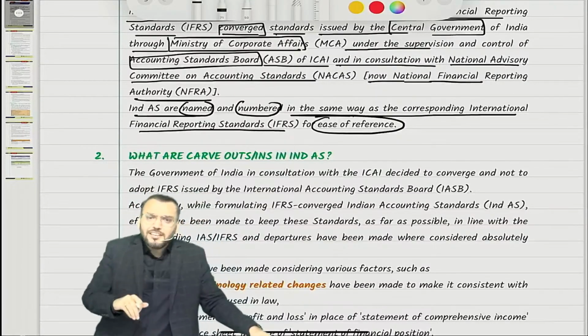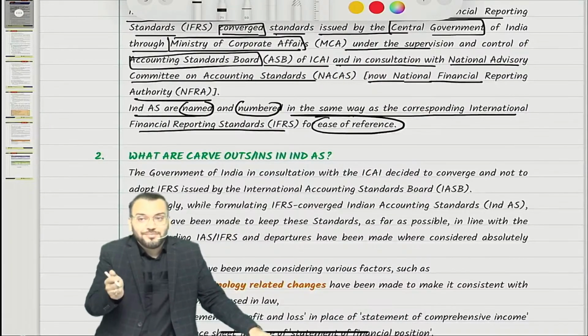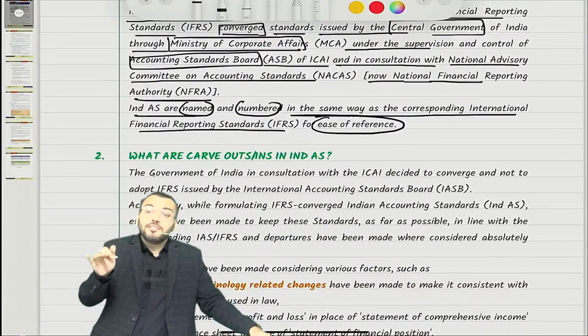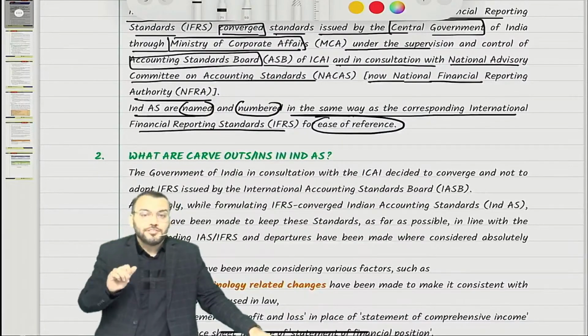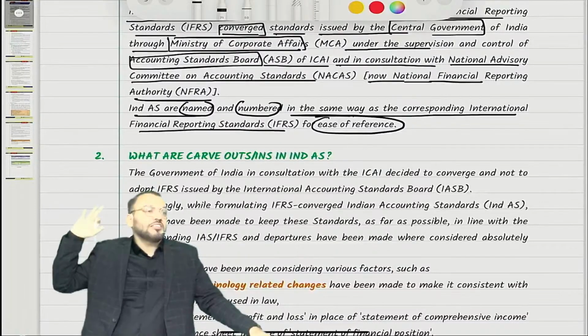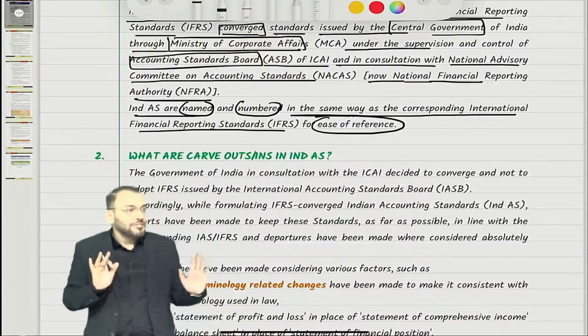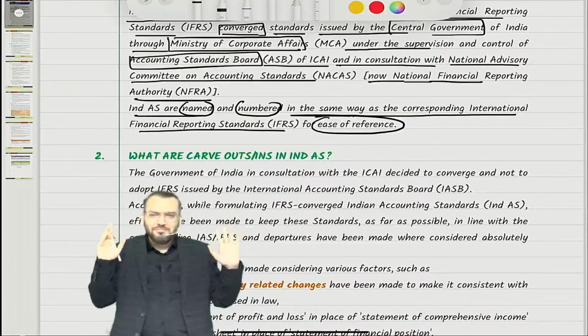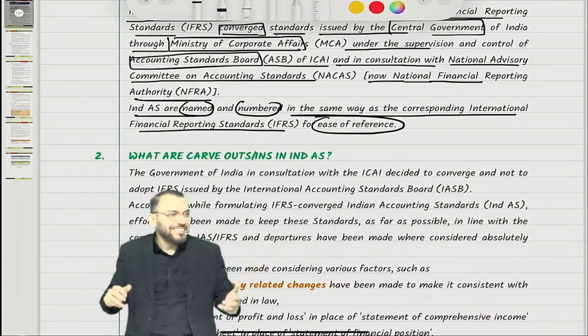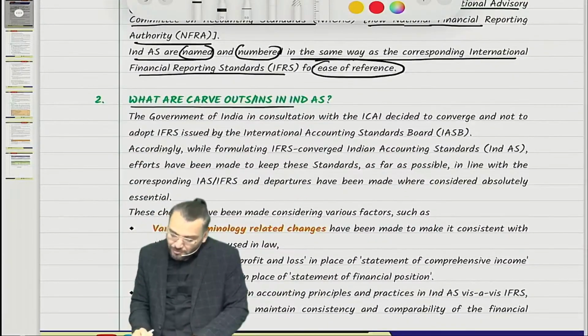Based on the country, they either adopt it or they convert it. There are many countries who have totally adopted IFRS, but India is a supreme country. They will say: we will not accept, we will change it as per our requirements. So they have changed it, because India is India.